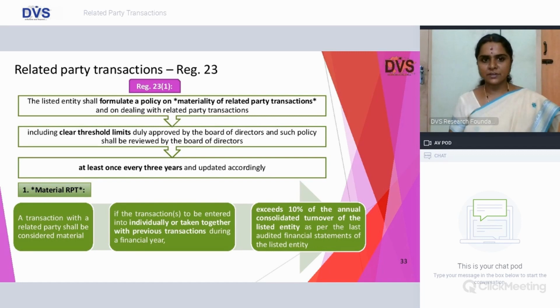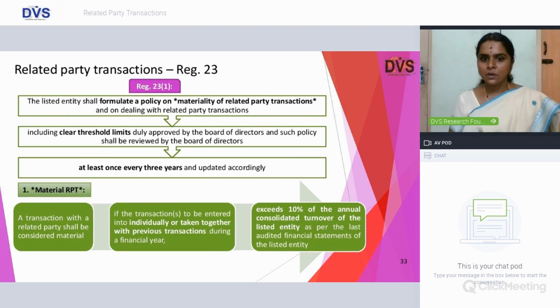Reg 23, which is the governing provision for RPT, all the listed entities shall formulate a policy on related party transaction. Materiality of related party transaction. Materiality, again, with reference to clear threshold limits duly approved by the board of directors. So the clear threshold limits is a recent introduction with effect from 1st April 2019, and it also made it specific that this policy shall be reviewed at least once in every 3 years by the board of directors, which is again an amendment effective 1st April 2019.